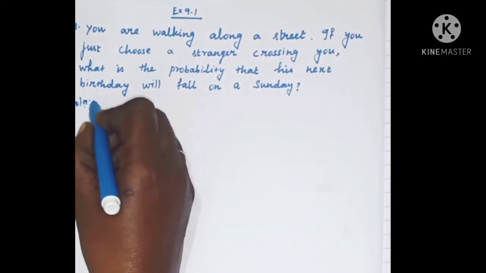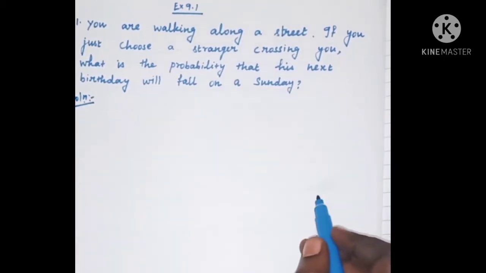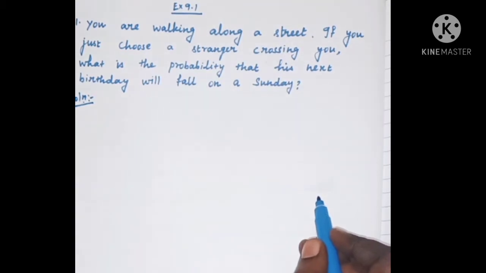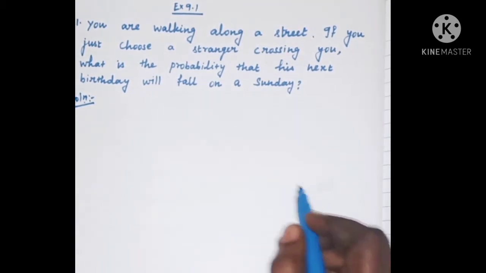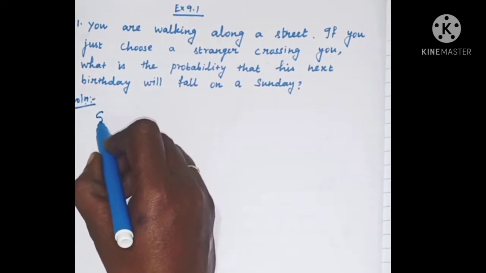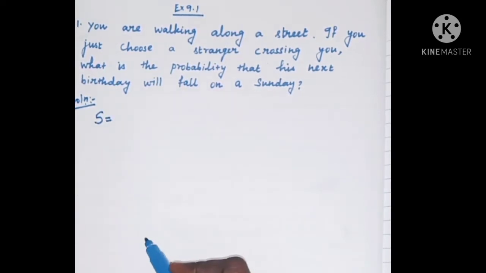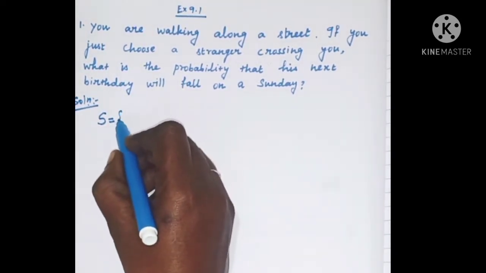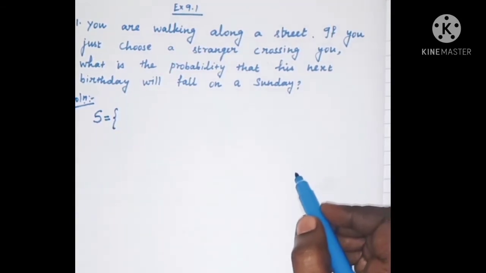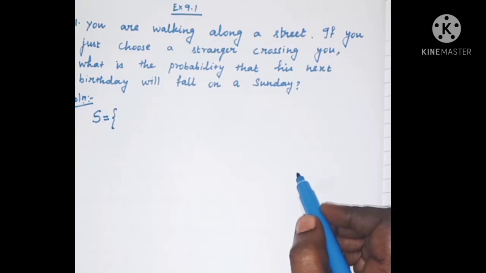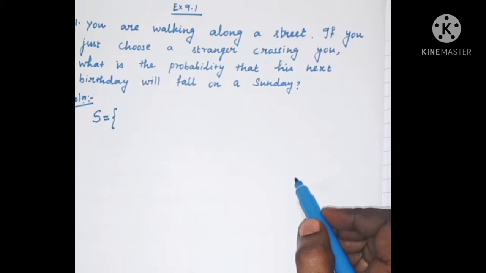Solution. For probability problems, you have to write the sample space first. Sample space S is equal to the days of the week. In a week, how many days are there? There are 7 days, you know that.